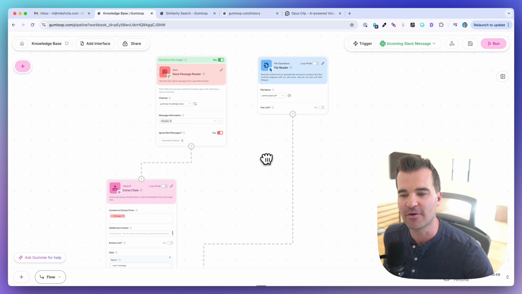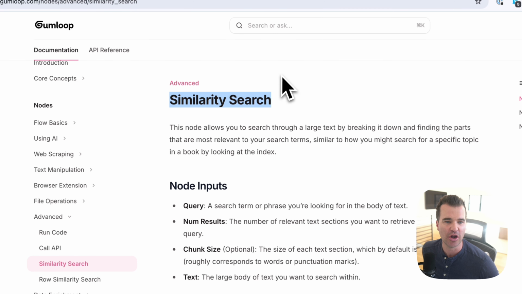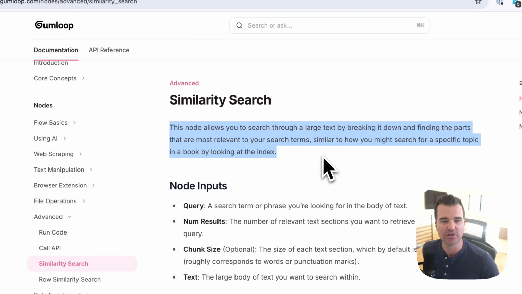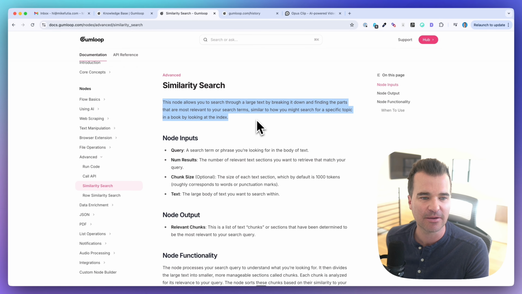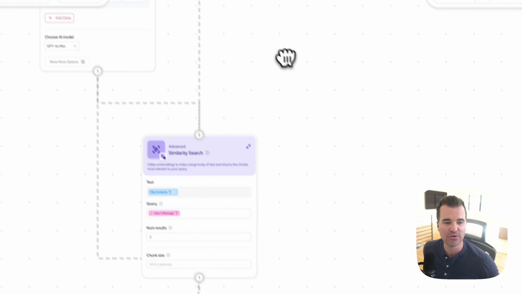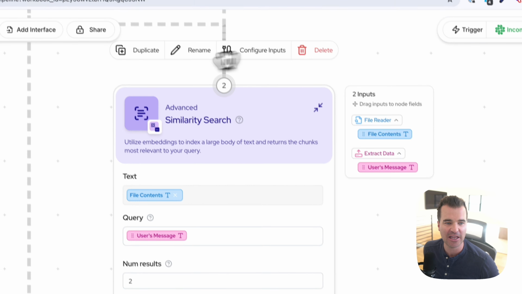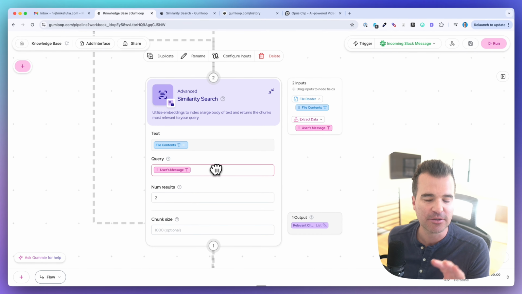Gumloop has a native similarity search node here, okay? So this node allows you to search through a large text by breaking it down and finding the parts that are most relevant to your search terms, similar to how you might search for a specific topic in a book by looking at the index, right? So this is effectively RAG natively built into Gumloop, okay? So this is really the engine, this node here that's powering this entire automation, right?